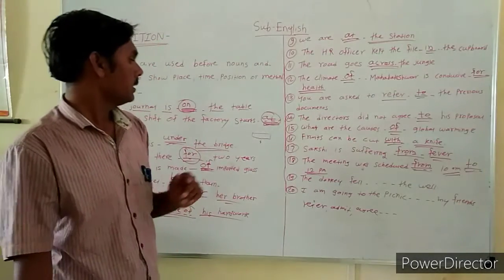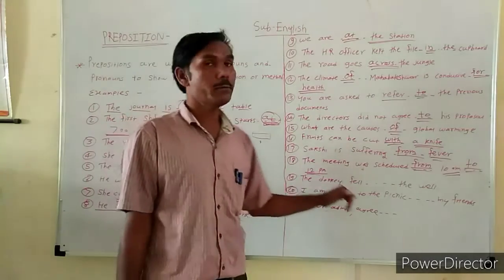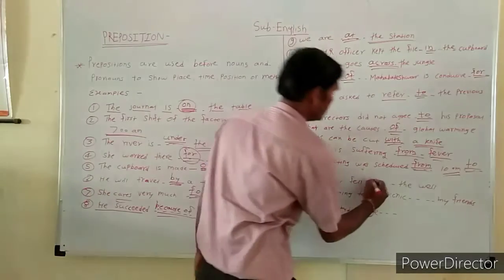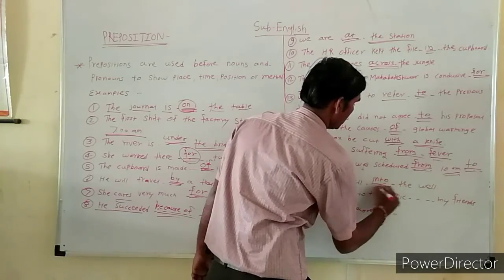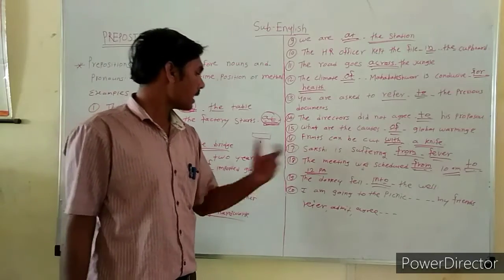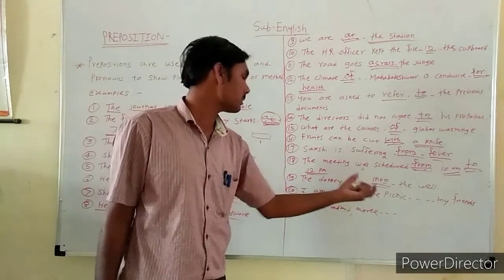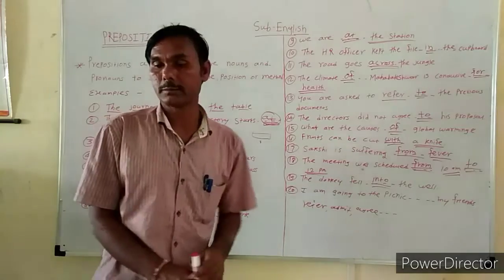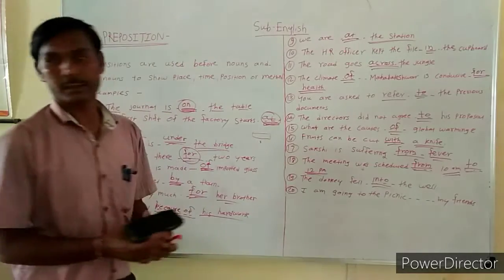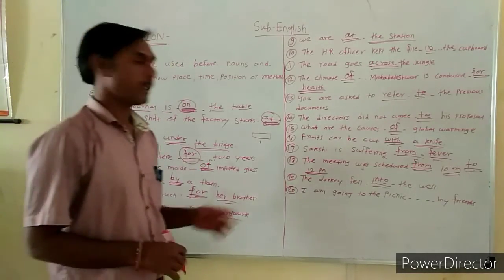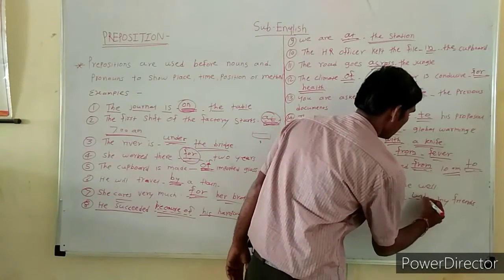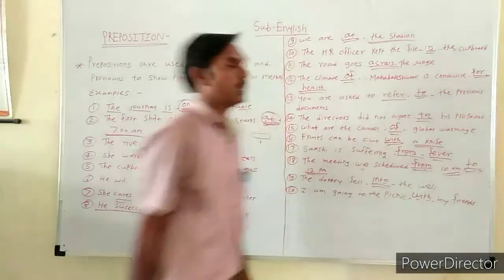to 12 p.m. Second last example, the donkey fell dash the well. Into the well. So into is the correct preposition. The donkey fell into the well. And last example, I am going to the picnic dash my friends. Here company is shown. I went with my friends for the picnic. So with is a correct preposition.